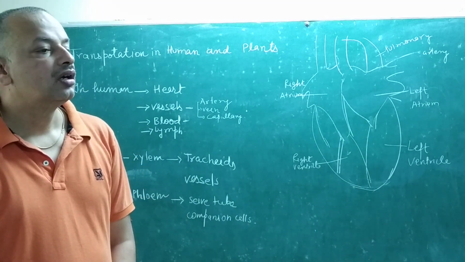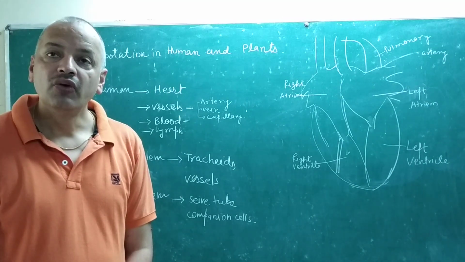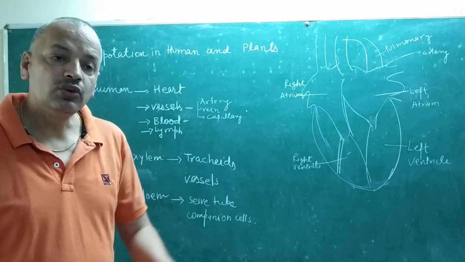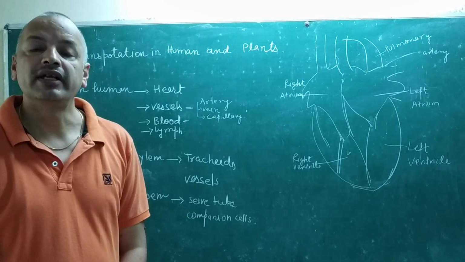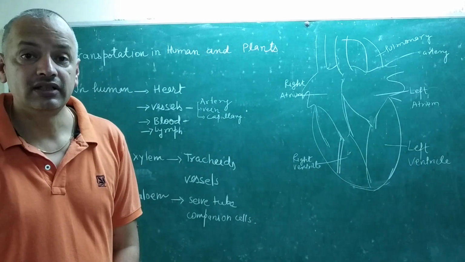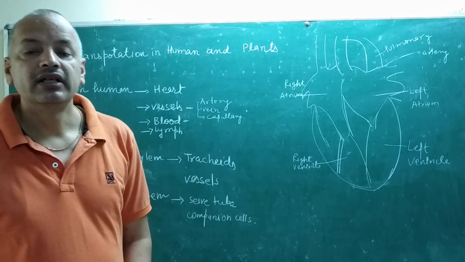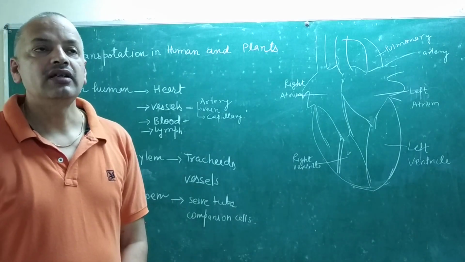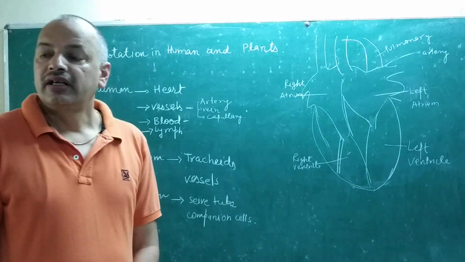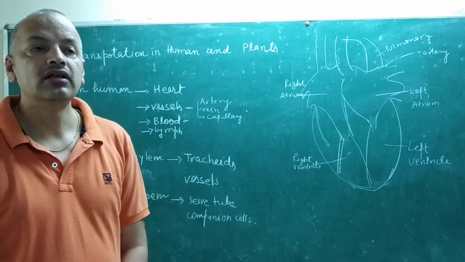A group of tubes which carry blood to the heart is called veins. It does not matter whether it carries deoxygenated or oxygenated blood. When a vessel carries blood away from the heart, it is called an artery, and when it carries blood into the heart, it is called a vein.